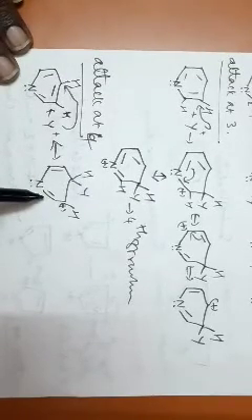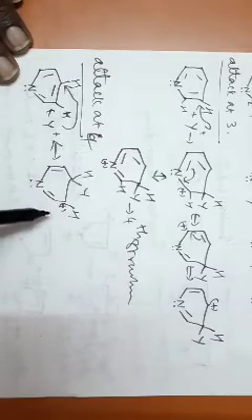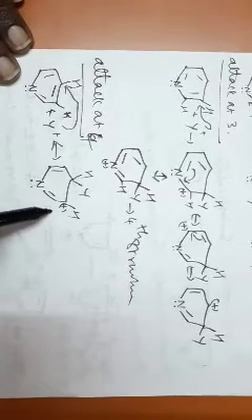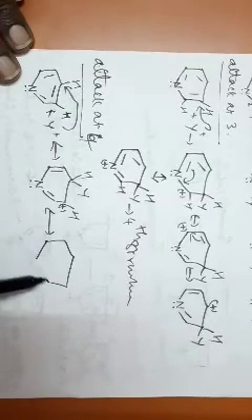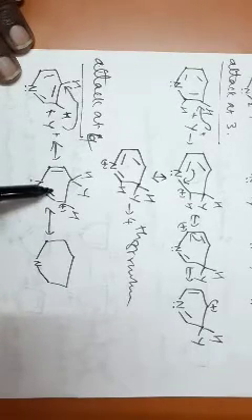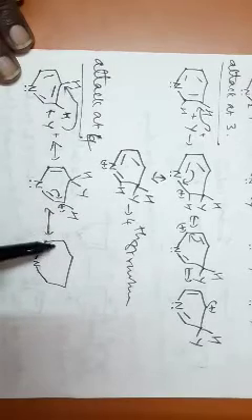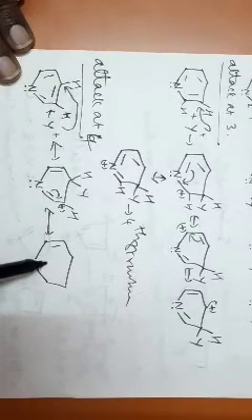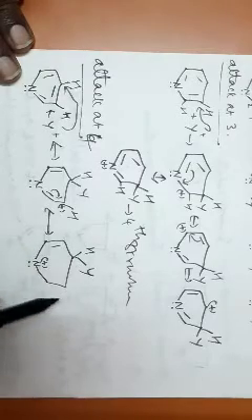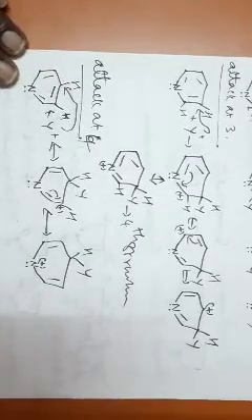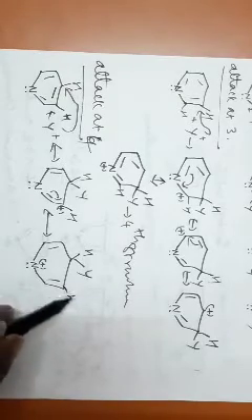So we can draw one more resonance structure. If this is delocalized, positive charge will come to the nitrogen, where you have your lone pair also. So this is one more structure.